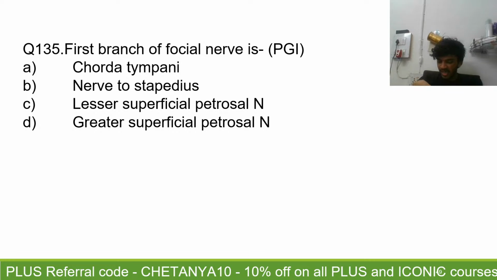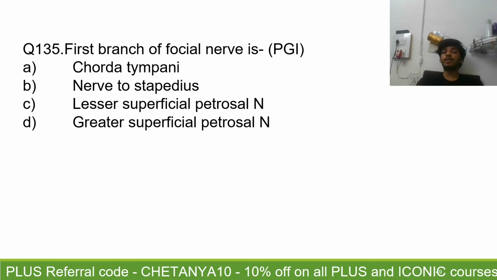So Shabnam is saying B and Mishti is saying D. Shabnam is confused between B and D, I think. Nothing to be confused about, it's a very clear cut answer. Niharika is saying she thinks D, greater petrosal nerve.